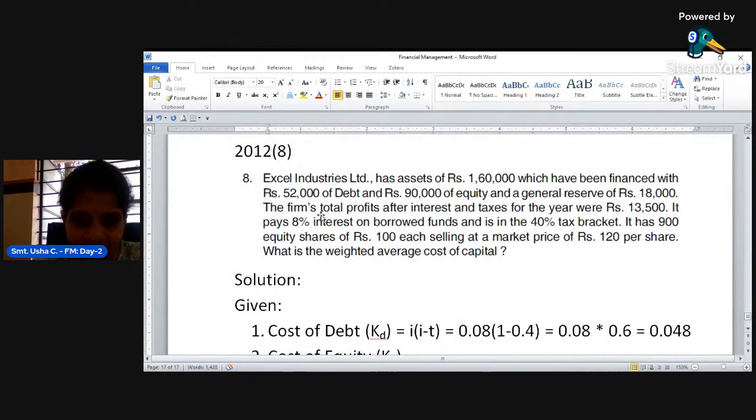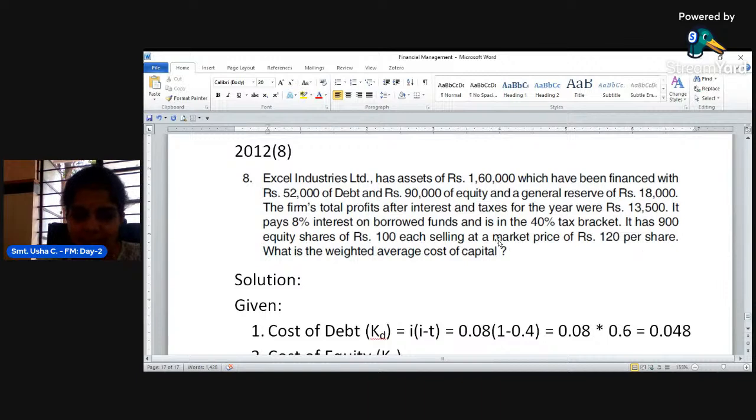And look at the problem further. They said the firm's total profits after interest and taxes for the year were rupees 13,500. It pays 8% interest on borrowed fund and is in the 40% tax bracket. It has 900 equity shares of rupees 100 each, selling at a market price of 120 per share.